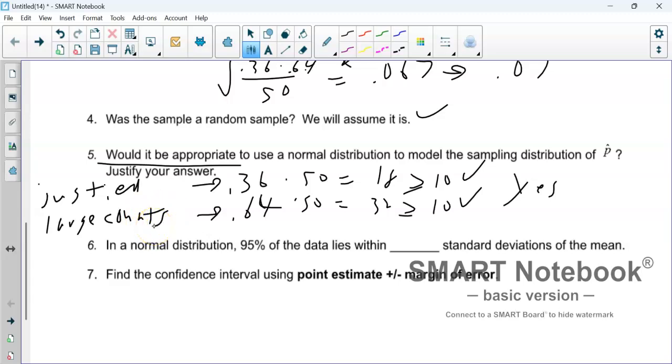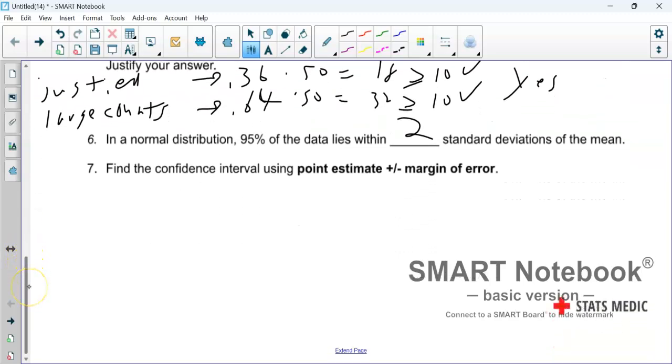In a normal distribution, 95% of the data lies within 2 standard deviations. That's in our notes. It's at the bottom of day 3, specifically, but it's in a few different places. And now we do the whole thing. So we take our p hat, and we do plus or minus. For 95%, we're going to use 1.96 as our z-score, again right from our notes.